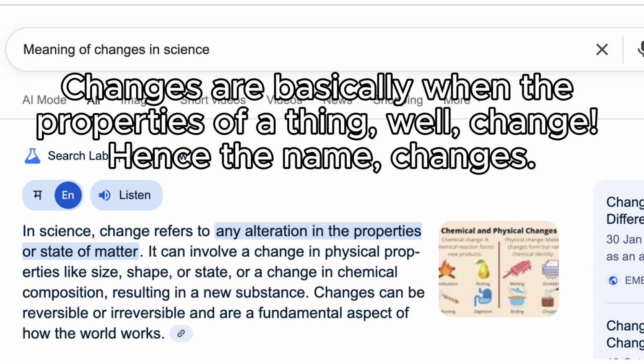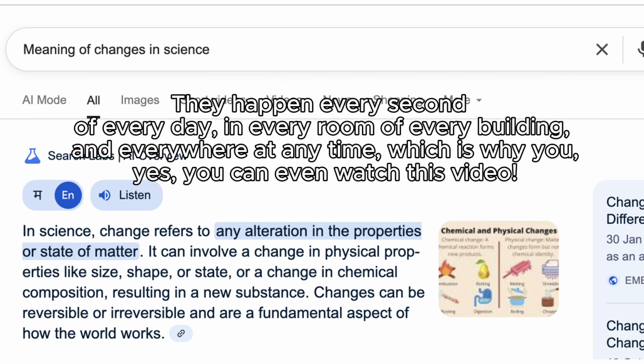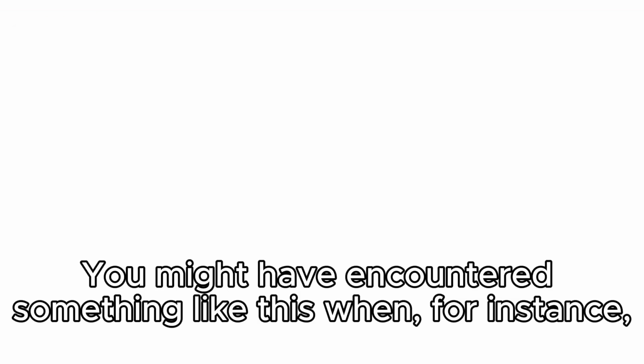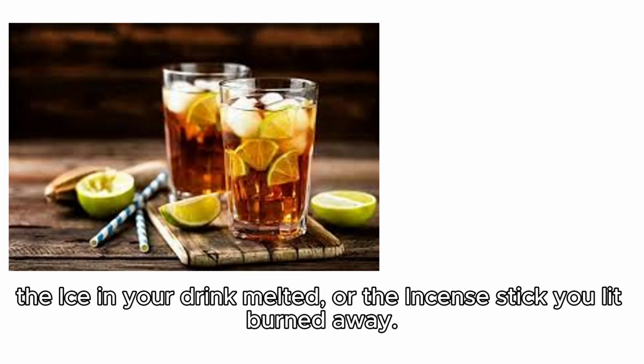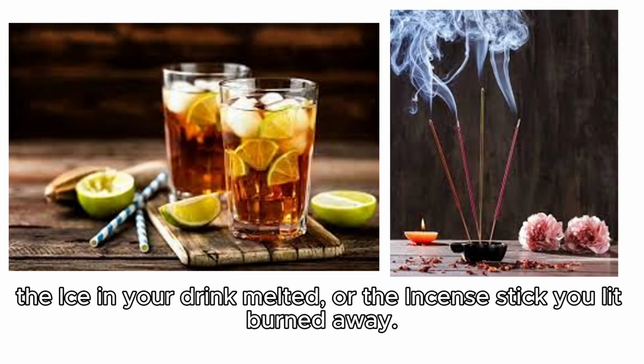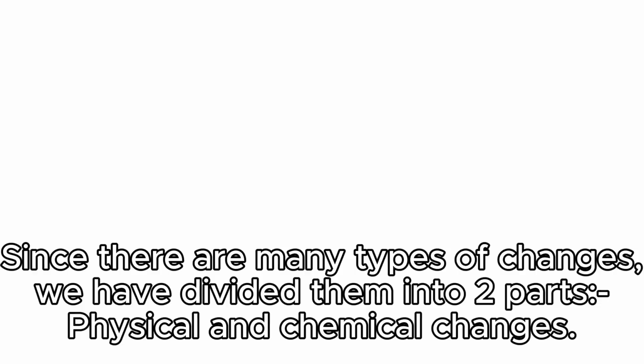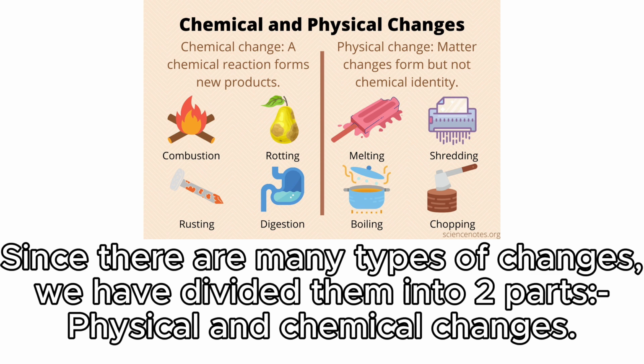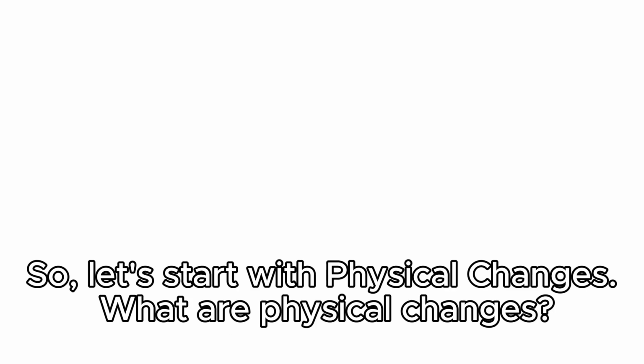What are changes? Changes are basically when the properties of a thing change, hence the name changes. They happen every second of every day, in every room of every building, and everywhere at any time, which is why, yes, you can even watch this video. You might have encountered something like this when, for instance, the ice in your drink melted, or the incense stick you lit burned away. Since there are many types of changes, we have divided them into two parts: physical and chemical changes. So, let's start with physical changes.